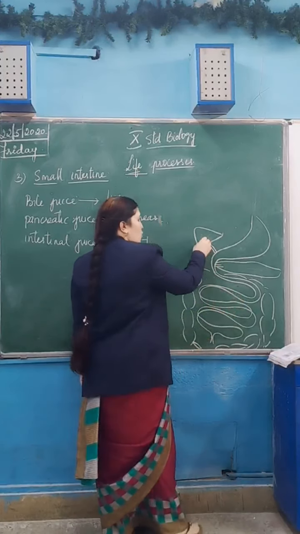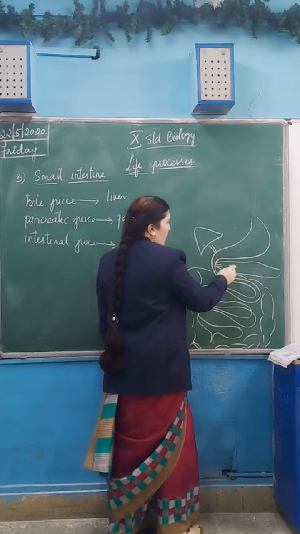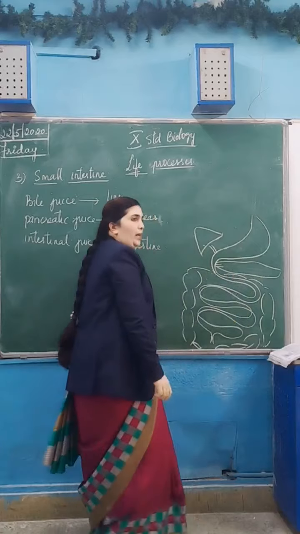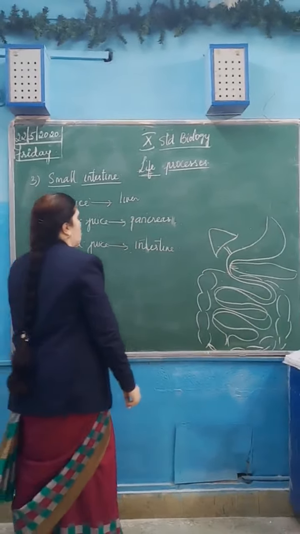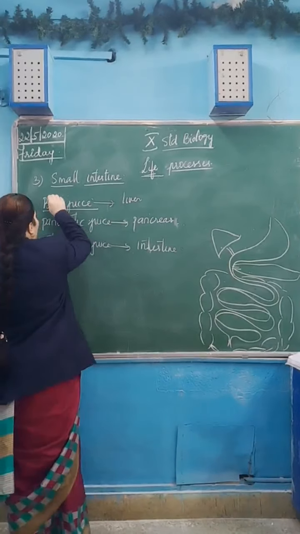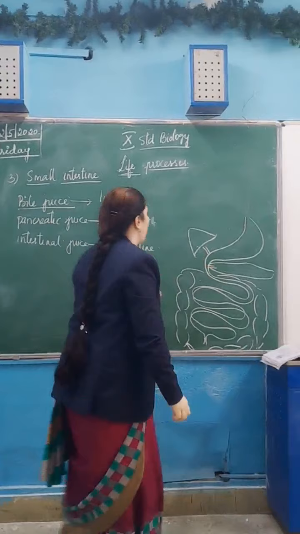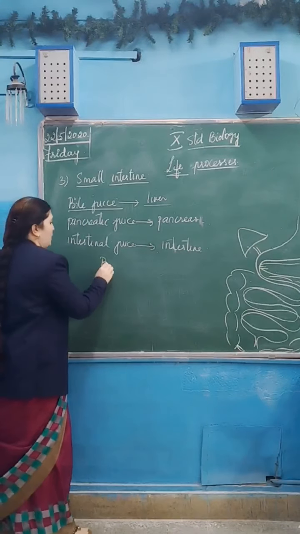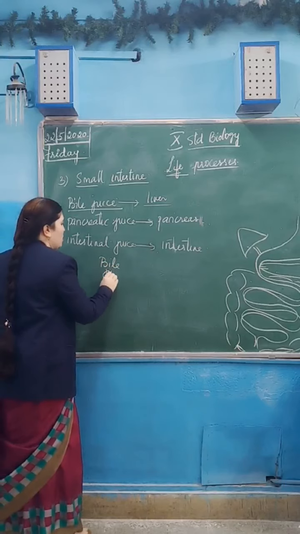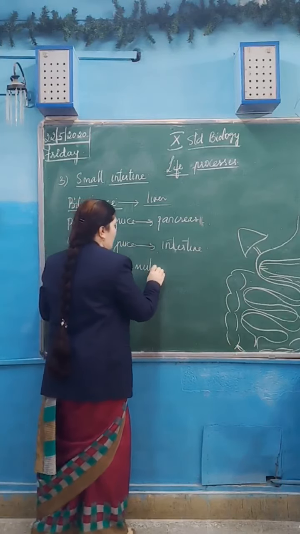So the bile juice from the liver and pancreatic juice from the pancreas enter into the small intestine for digestion. Now bile juice doesn't digest the food. Particularly, bile juice helps in emulsification of fats. Emulsification means what?